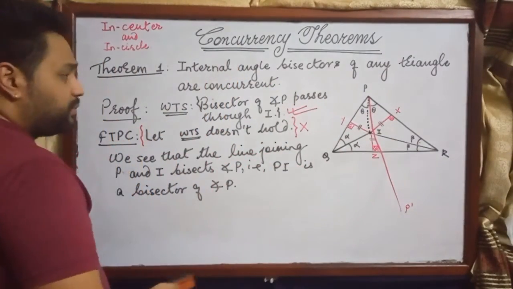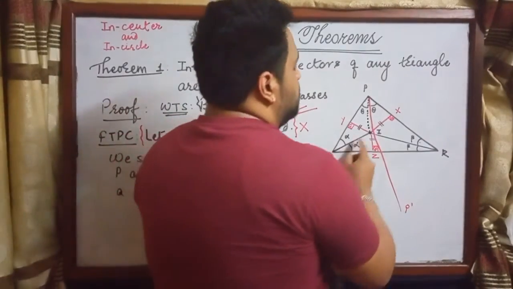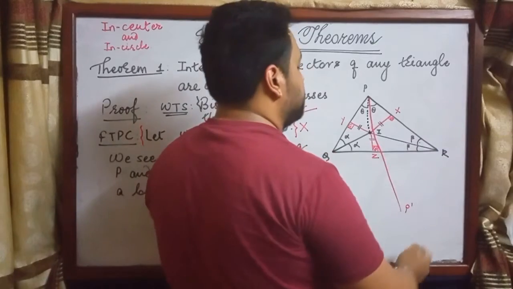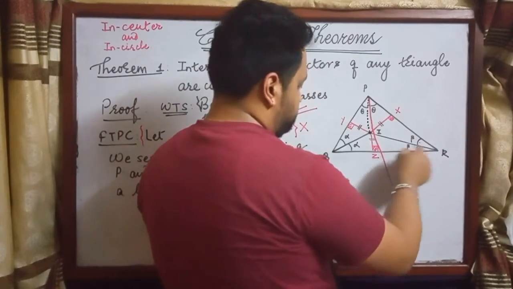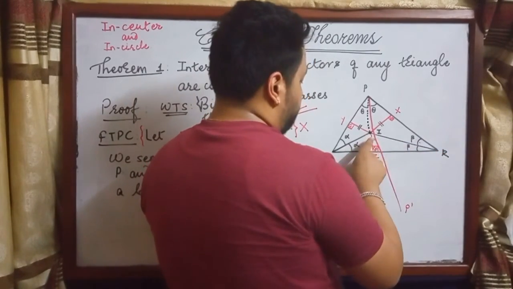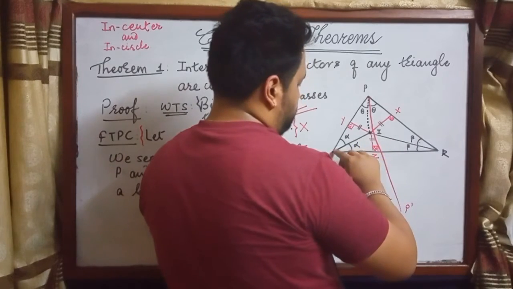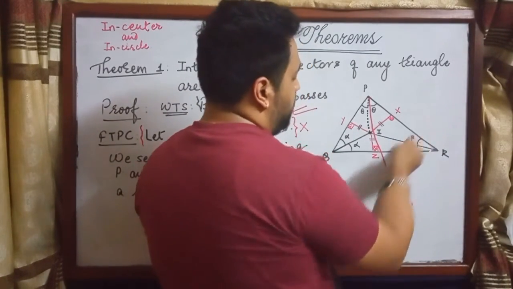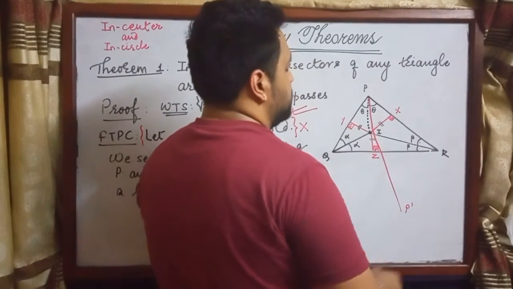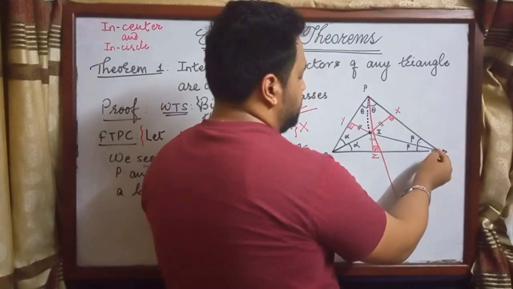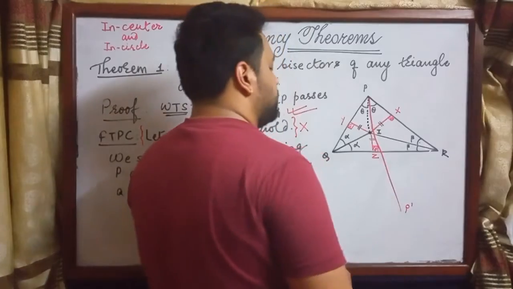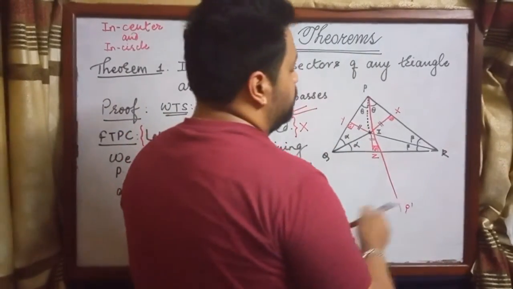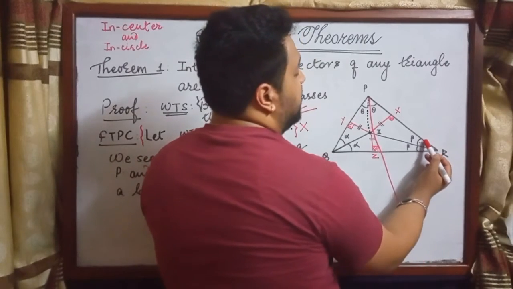So basically, two lines either intersect or are parallel. If any line were parallel to QI, it would not bisect this angle, as you can see. So they must intersect, and it will be inside the triangle, because we need to bisect the angle inside the triangle.